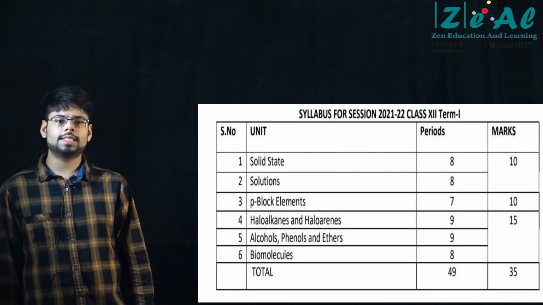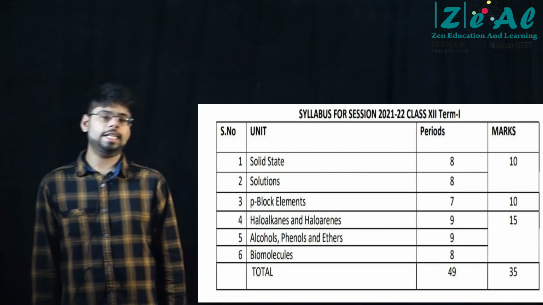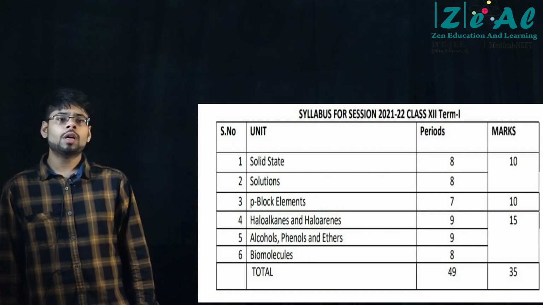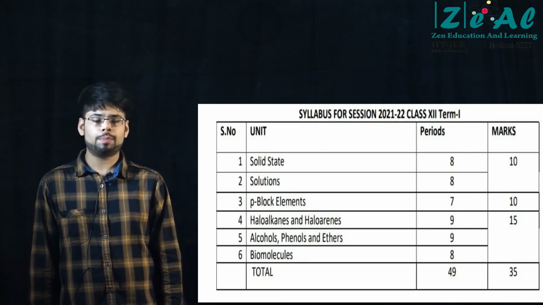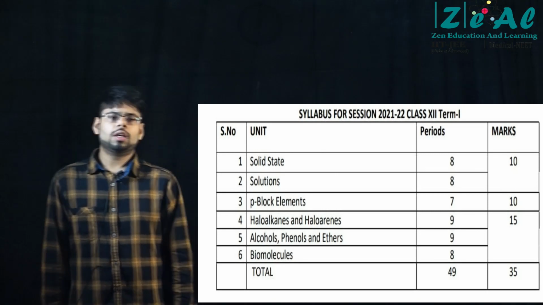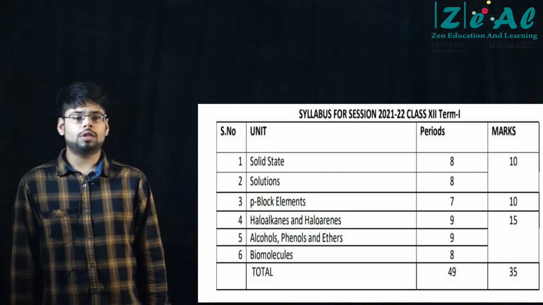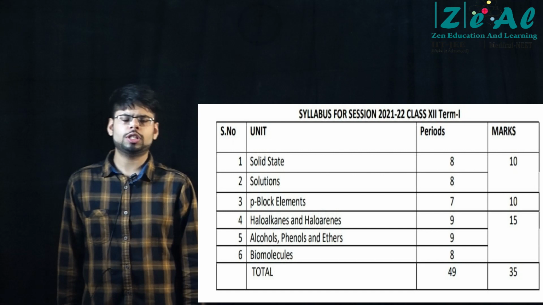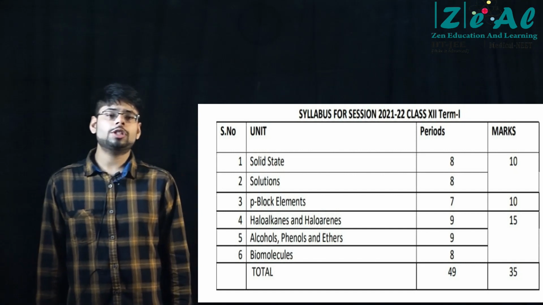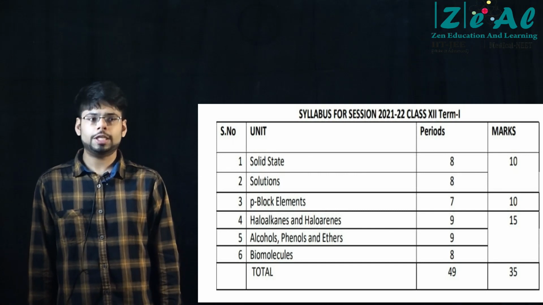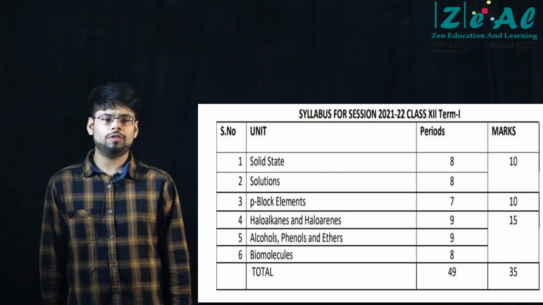Now, P block elements. P block elements is lengthy, it is theoretical. You don't expect any numerical from this chapter. And I recommend that you write down the reactions and practice, because it's difficult to memorize reactions if you just study from the textbook. Please write down all those reactions which are there in NCERT. Right, and one more thing is that after you write a reaction, you need to balance it. Whether they mention in the question or not, it is necessary for you to know the balanced chemical equation.